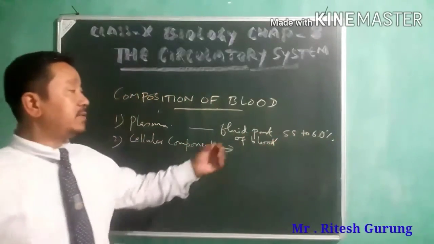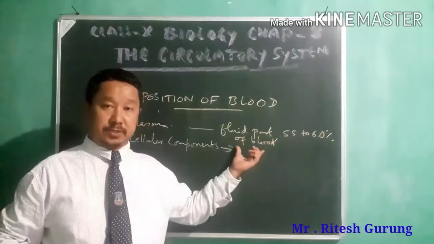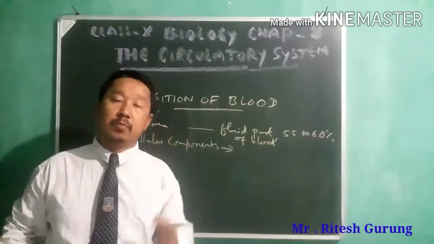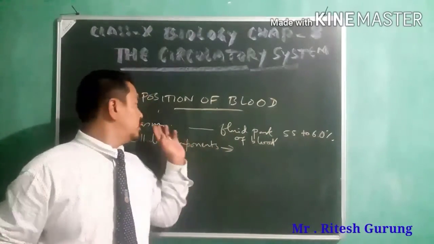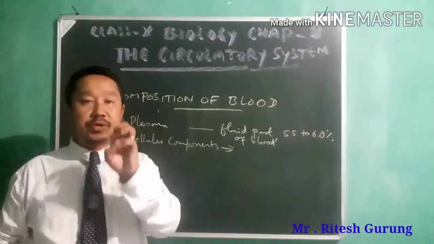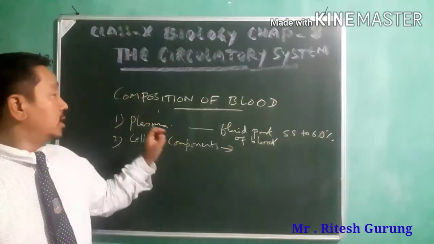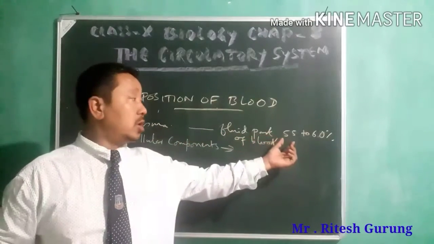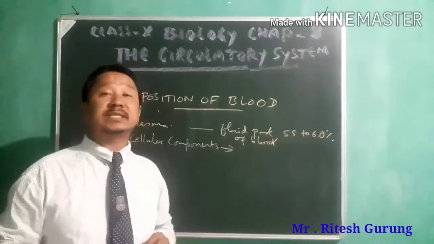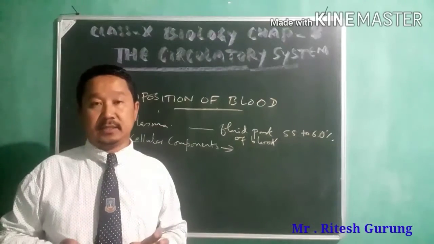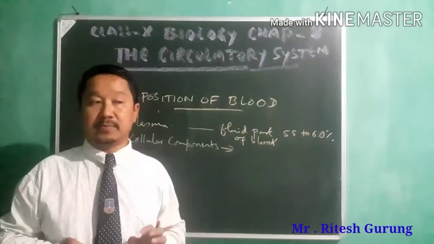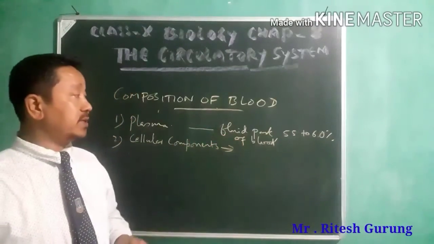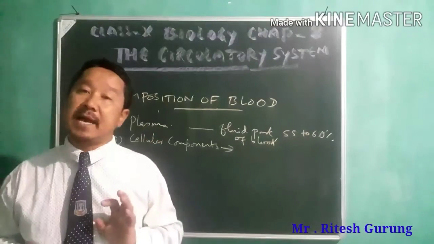That means 55 to 60% of blood is composed of your plasma. The fluid portion of the blood is called plasma, which is found how much? 55 to 60% in the blood. That means 55 to 60% of blood is composed of plasma.